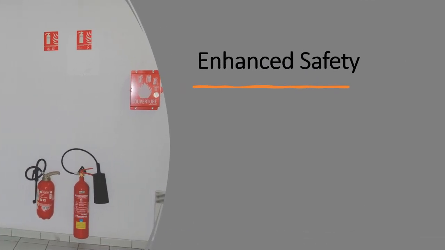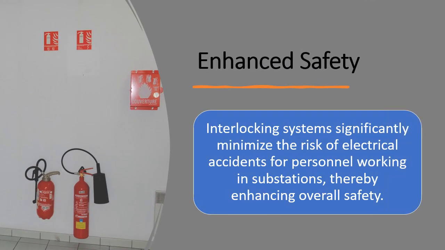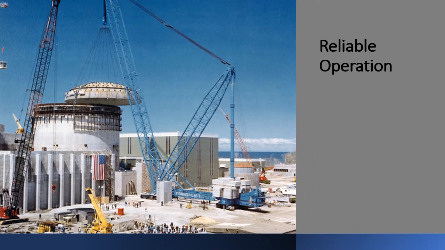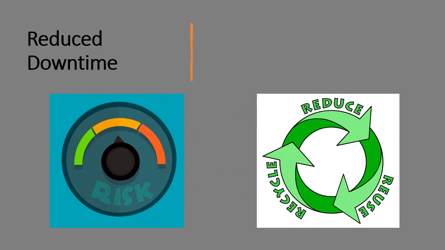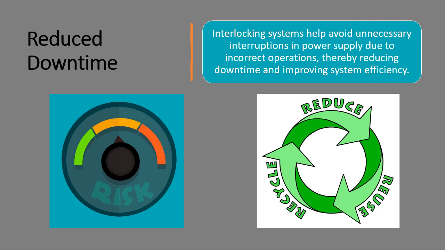Enhanced safety. Interlocking systems significantly minimize the risk of electrical accidents for personnel working in substations, thereby enhancing overall safety. Reliable operation. By ensuring proper switching sequences, interlocking systems help prevent damage to equipment, contributing to the reliable operation of the electrical network. Reduced downtime. Interlocking systems help avoid unnecessary interruptions in power supply due to incorrect operations, thereby reducing downtime and improving system efficiency.